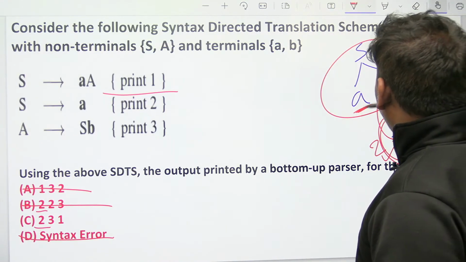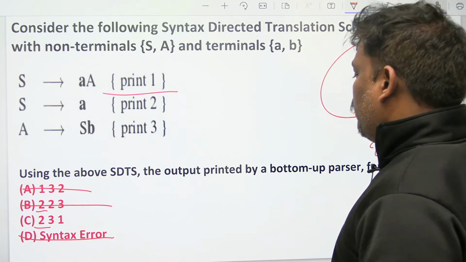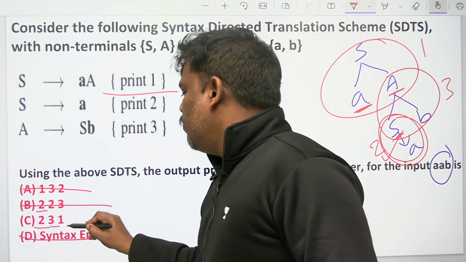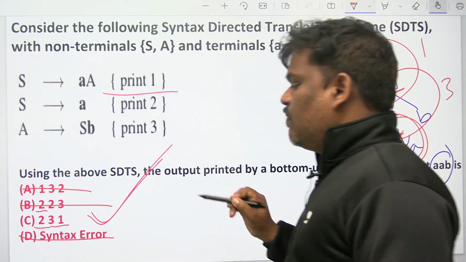Then S goes to AA, which is going to be 1. 1 printed. I think C is the answer for this.